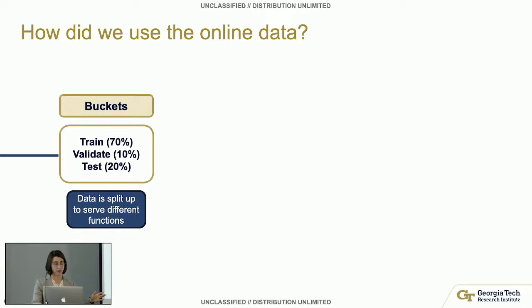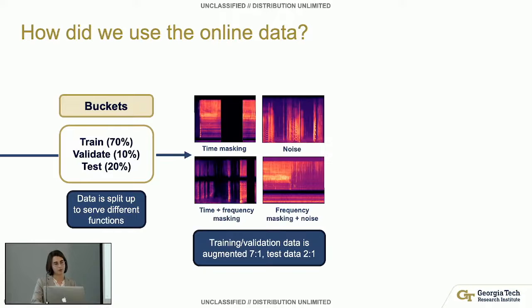Additionally, we split up our data into some buckets to help us make sure that we're training properly. We have 70% of the online data going to training, 10% going to validation, which occurs simultaneously with the training, and it's just to check and make sure that it's learning in the right direction. And then we held out 20% for test, and it's data that it never got to see during training, and this allows us to evaluate the model after.